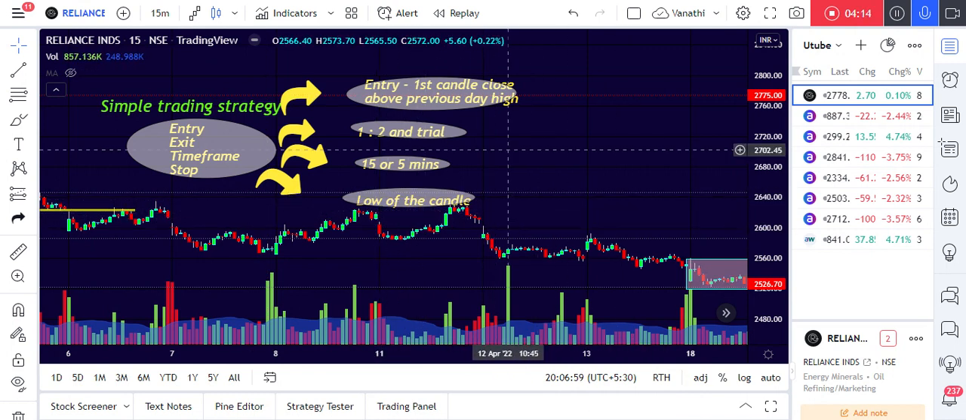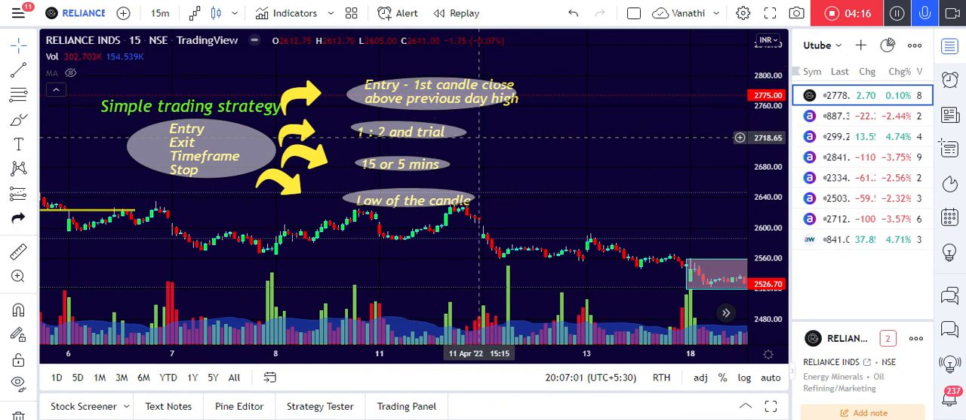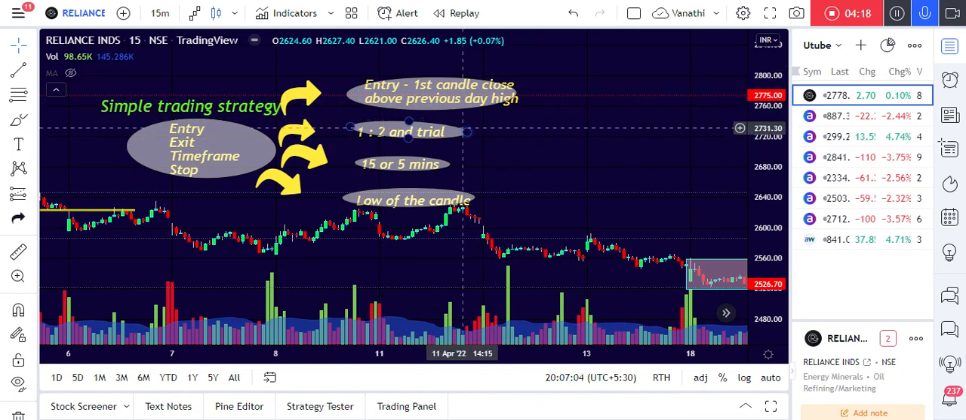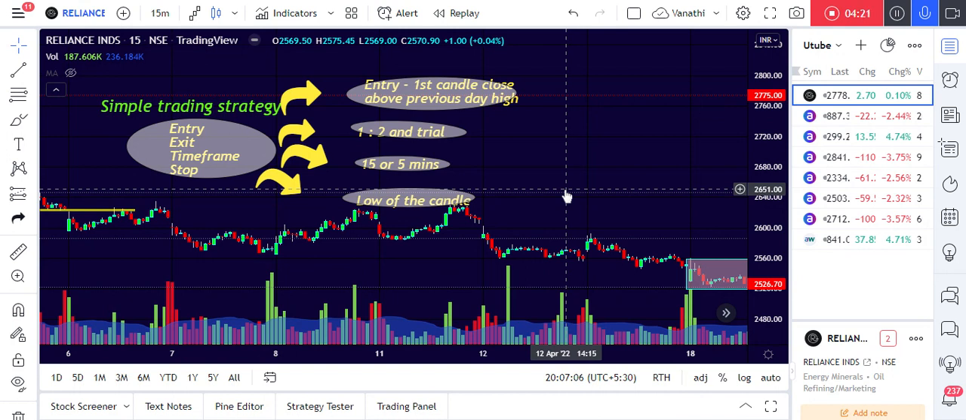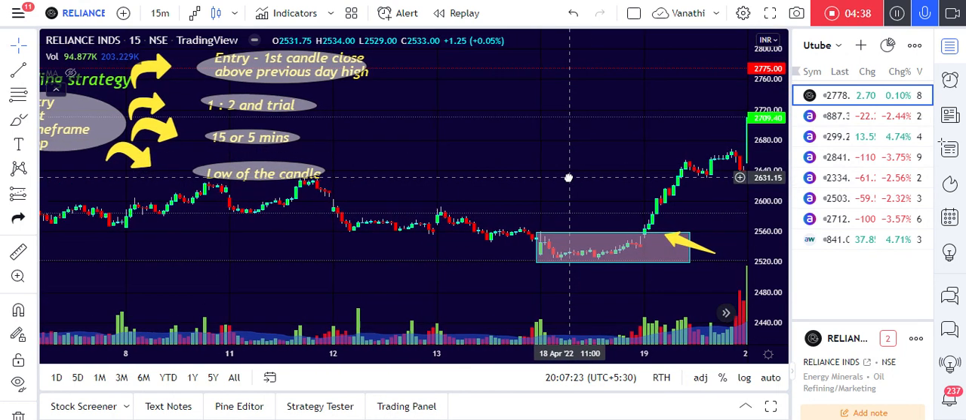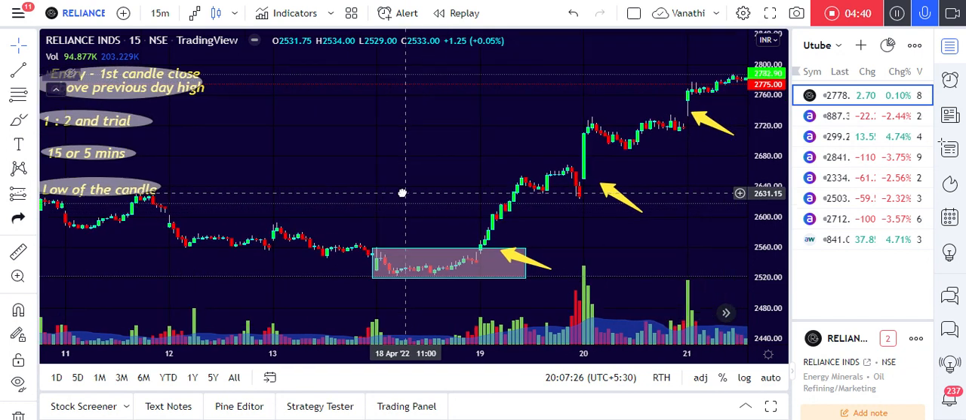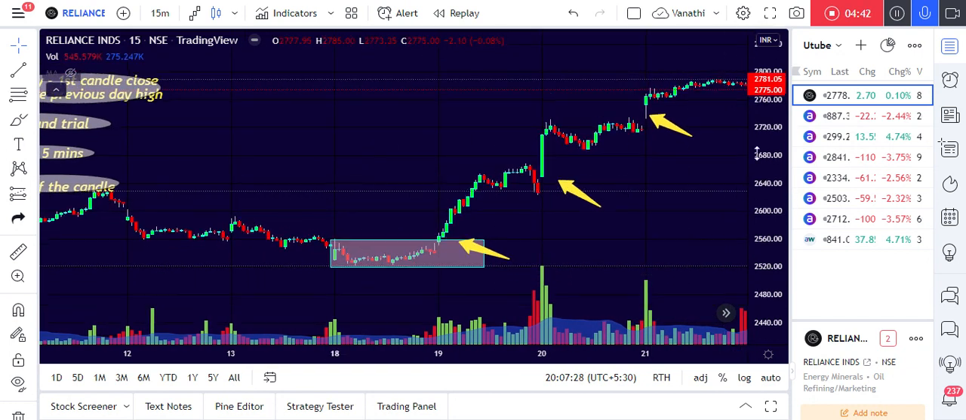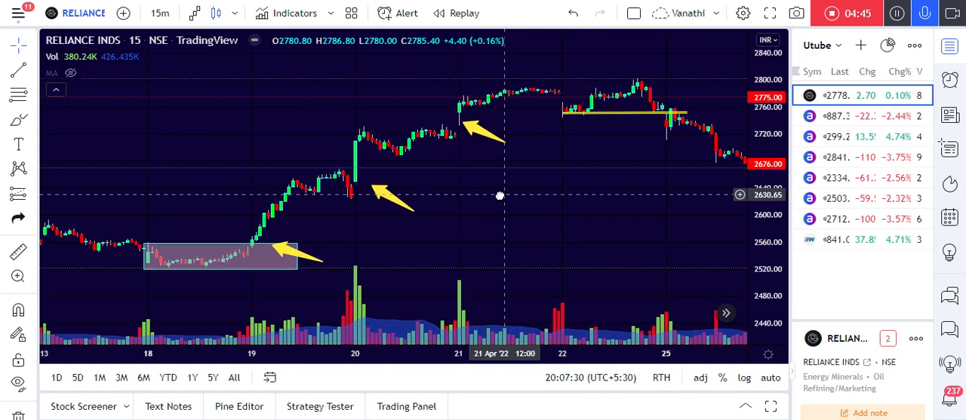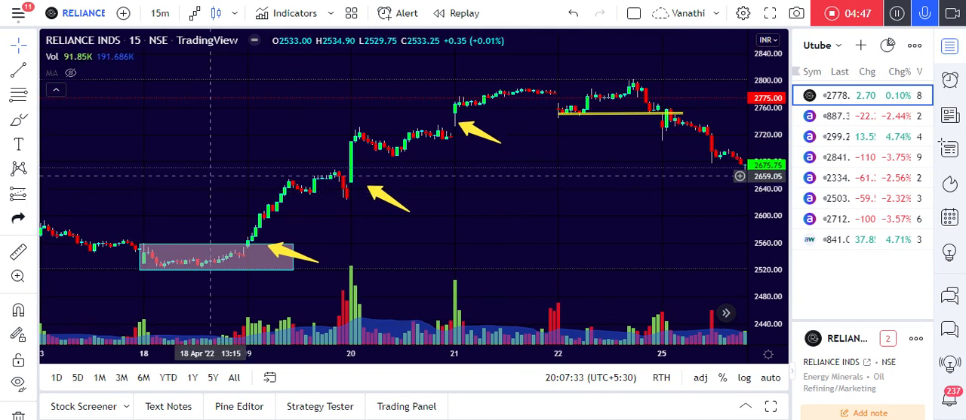Okay, so I hope you are very clear about the entry criteria. The first 9:15 to 9:30 candle should close above the previous day's high, and then we use the 15 minutes time frame, and we are entering above the first candle's high, keeping the low as our stop loss. And once the target reaches 1 is to 2, we start to trail. So let's see the different types of scenarios.